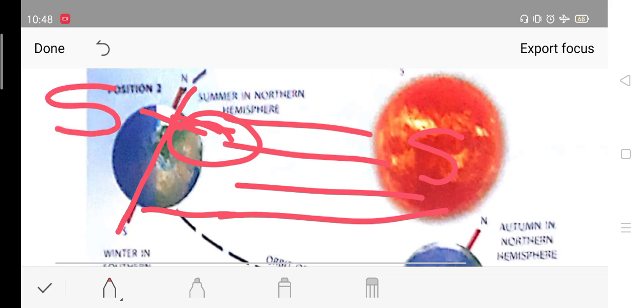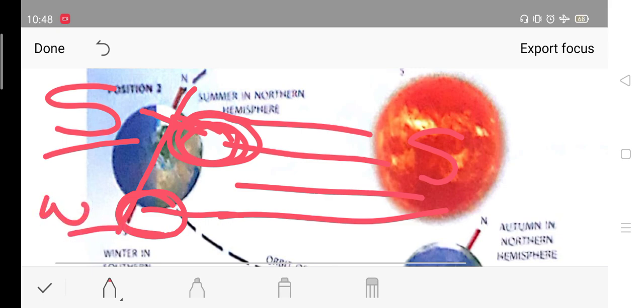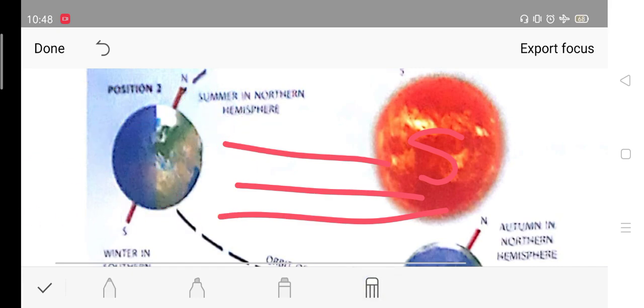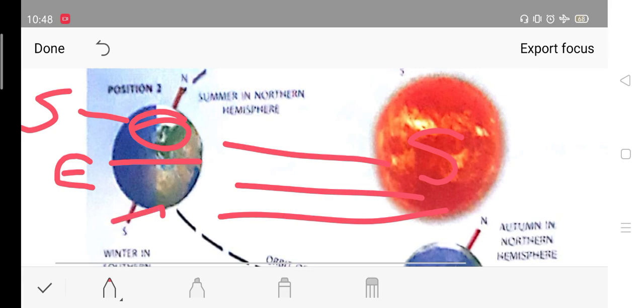Summers. Since this particular area is receiving more sunlight, that is why it will have summers, and this area is receiving less sunlight, so it will have winters. Okay, you understood? Because of the tilt, this area is receiving more sunlight, and this area is receiving less sunlight, and that is why it is summer in the northern hemisphere. Wait, I'll just clean this. So if we divide the earth, what line is it? I hope you remember, this is equator. So here, the northern hemisphere will witness summer, and this area, the southern hemisphere, will witness winters.